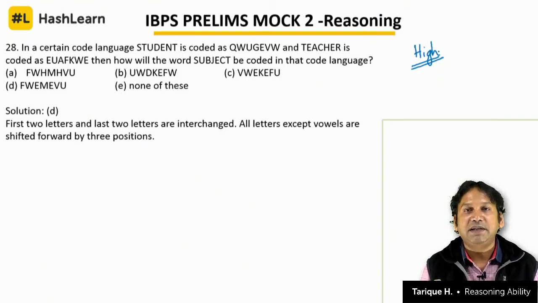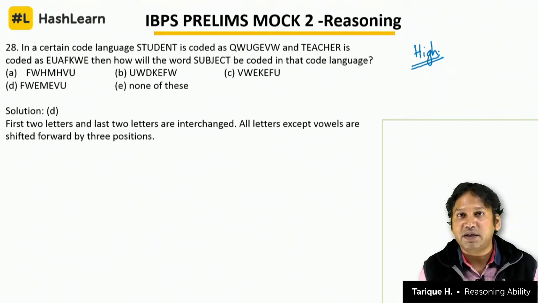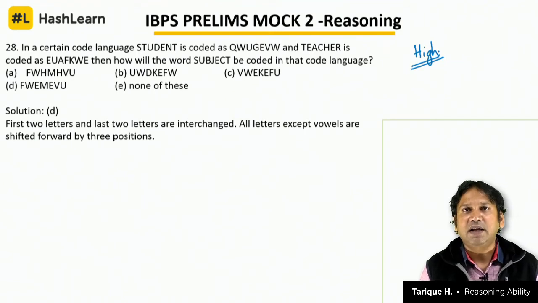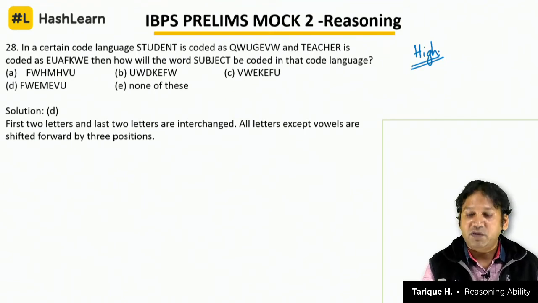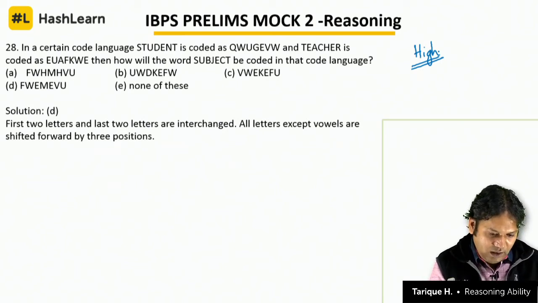Per section, that means you are attempting around 25 to 26 questions in 20 minutes. 26, 27 questions with decent accuracy is not a joke. This is why you should practice very hard and prepare a good strategy, then only you will be able to crack papers like these. What is happening here?